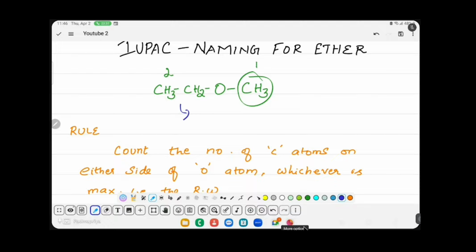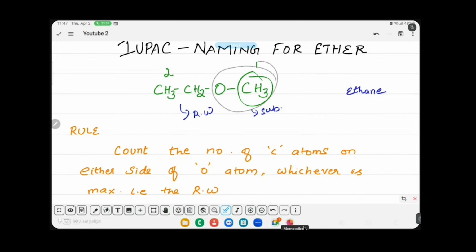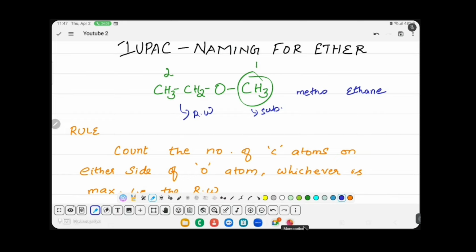Maximum இருக்கறது root word, and ether is a prefix group, so this becomes substituent. So root word contains 2 carbon: eth, single bond, ethane. Ethane உள்ள என்ன substituent இருக்கு? இது methyl, இது full஼ஆ methoxy. So methoxyethane is the IUPAC name of the compound.